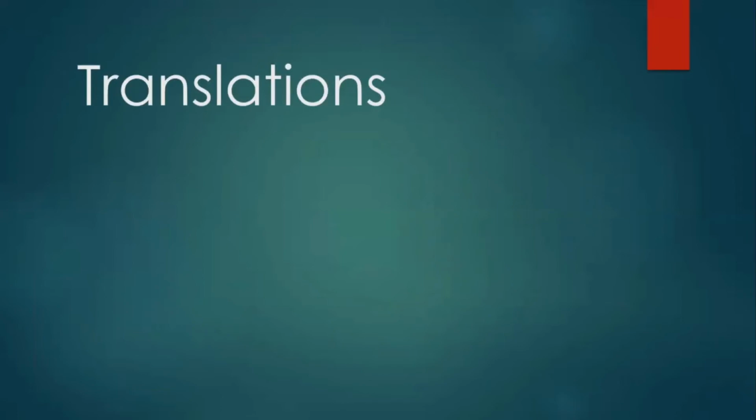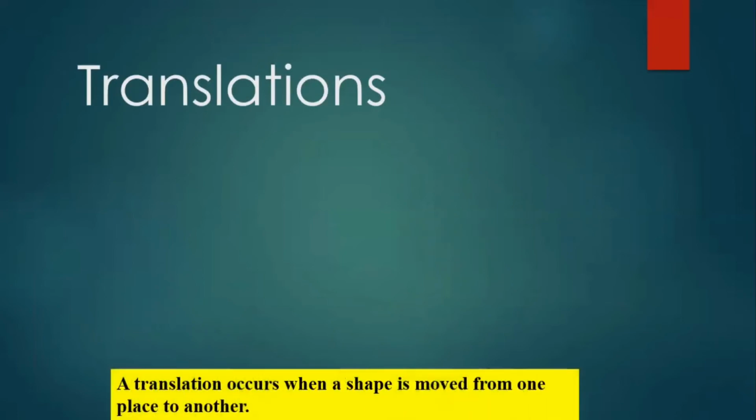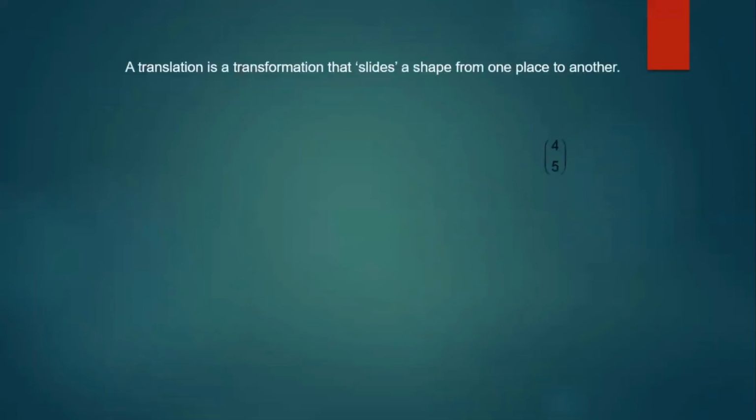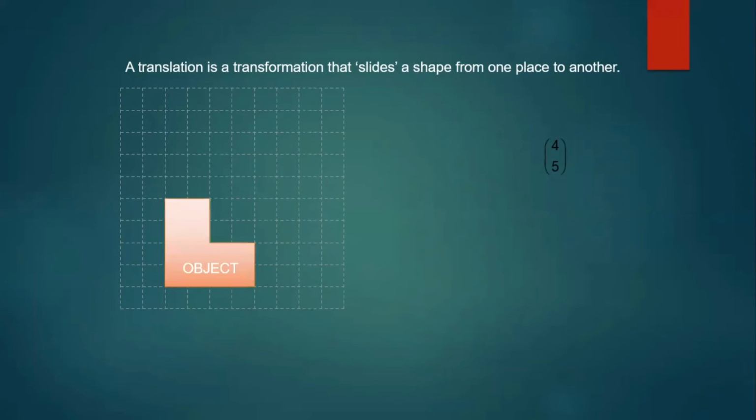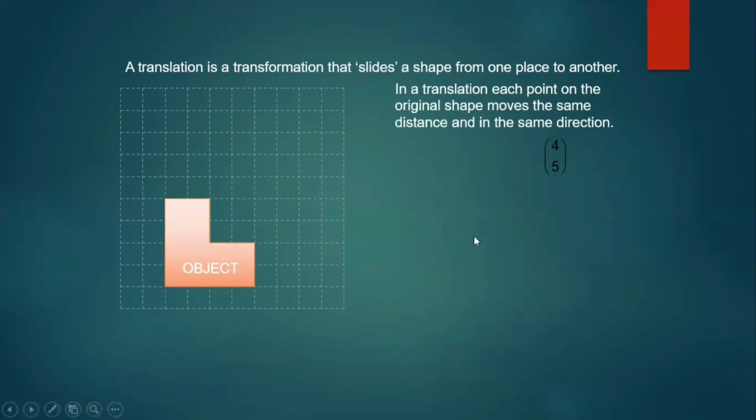The translations are again very beautiful. Translation occurs when a shape is moved from one place to another. It's like sliding. A translation is a transformation that slides a shape from one place to another. So here you are given an object. And remember, the object moves an equal distance. Each point on the original shape moves the same distance and in the same direction.